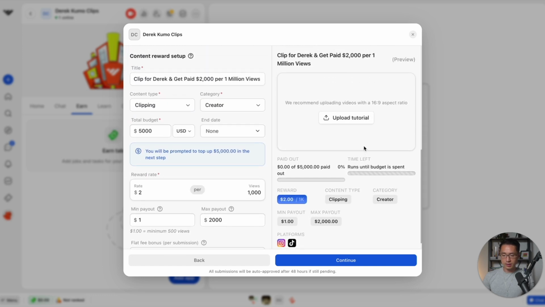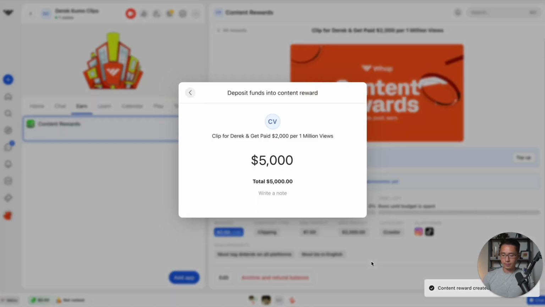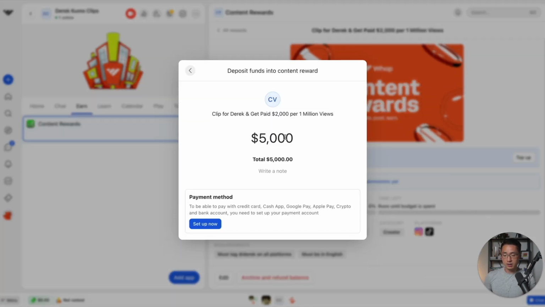So when you're done with this campaign, we can click on continue. And that will prompt you to deposit the funds and to set up the payment method. And once you deposit the funds, then your campaigns will be able to go live. So that is how you can set up your Whop Content Rewards system.